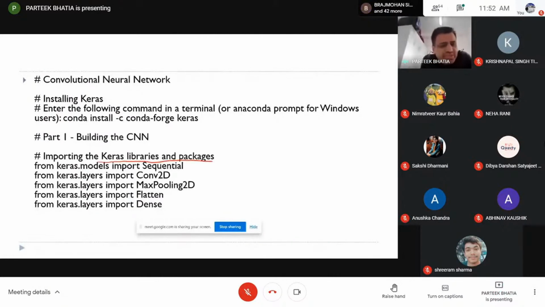In this library, you can see that there is one class to implement the convolutional layer, one class to implement the max pooling layer, one class to import for the flatten layer, and one for the dense layer. So all these are readily available, and you just need to create objects of these classes to implement them. We are just importing these classes in the beginning so that you can build your convolutional neural network.